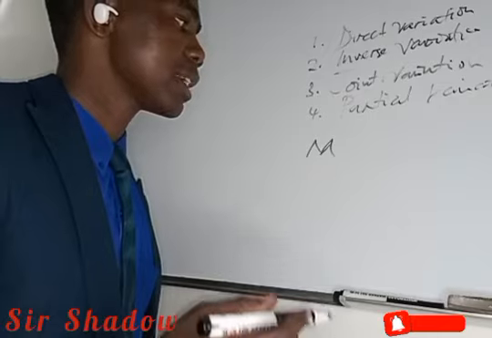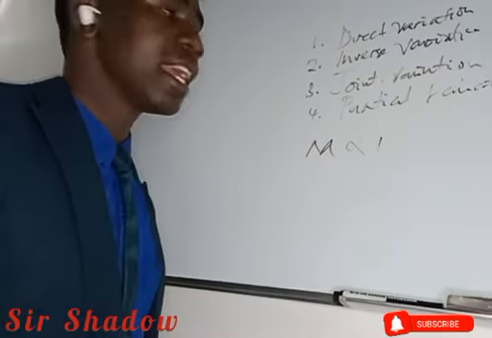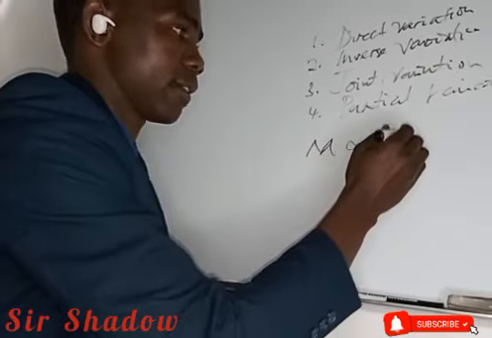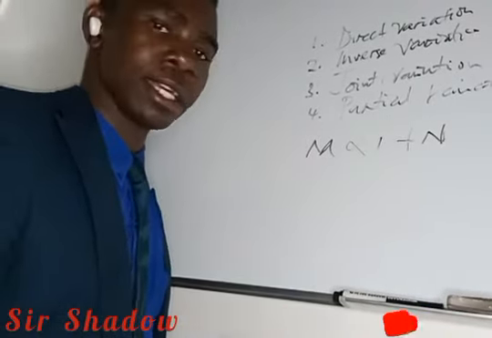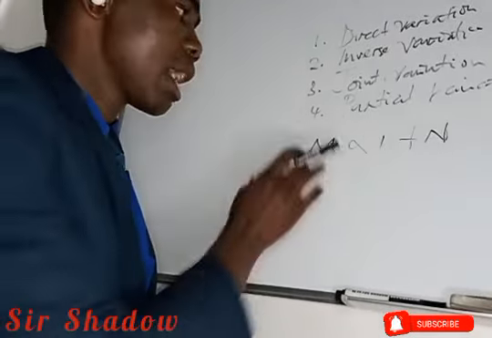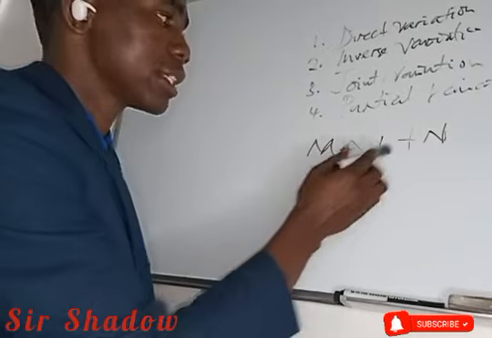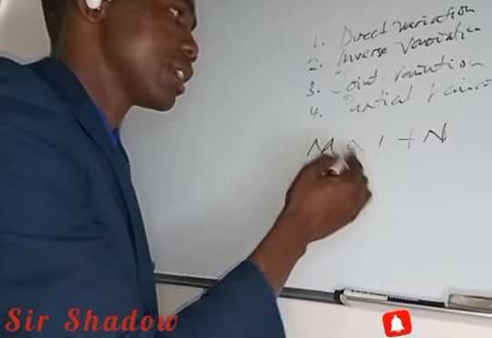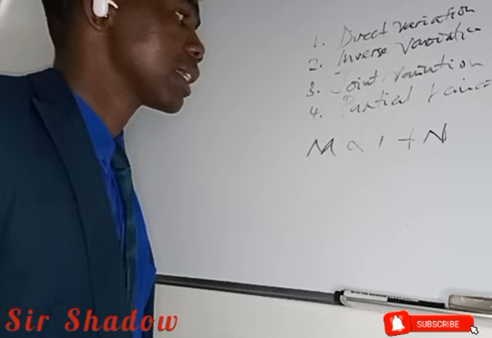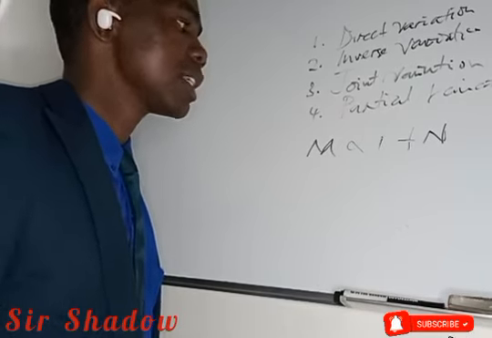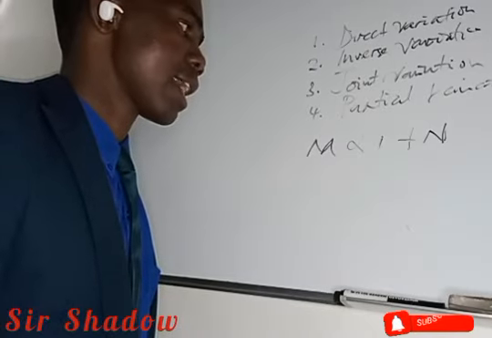Since m is partly constant and partly varies as n, right? This is what makes m partly constant, so this one should have a constant. So m is partly constant and partly varies as n.